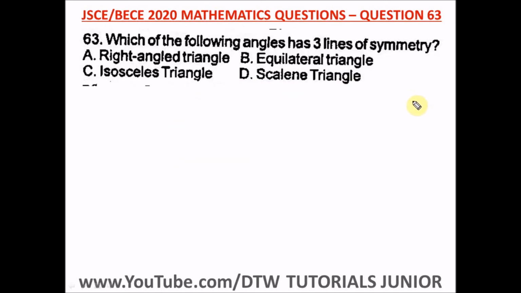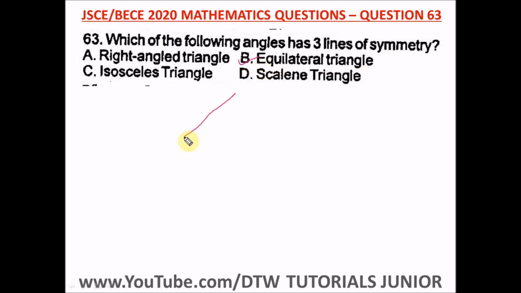Question 63 of the Junior WAEC 2020 Mathematics Past Question, that's your BECE exam. It says, which of the following angles has 3 lines of symmetry? It says a right angle triangle, an isosceles triangle, a scalene triangle, an equilateral triangle. Which of the following has 3 lines of symmetry? The right option here is an equilateral triangle.